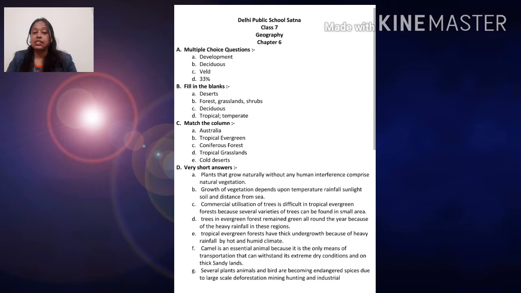Now the fill in the blanks. Regions of extreme dry climate are called desert. Natural vegetation can be classified as forest, grassland and shrubs. Forest where trees shed their leaves at different times of the year are called deciduous forest.